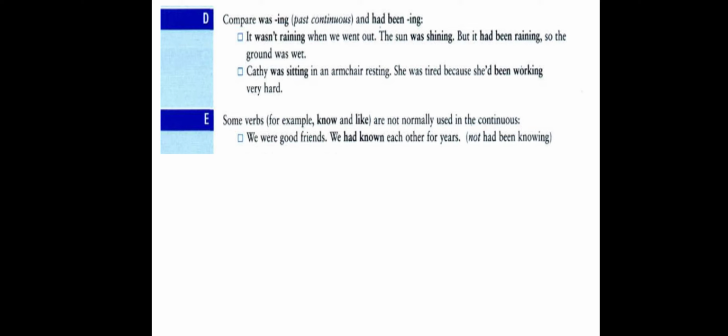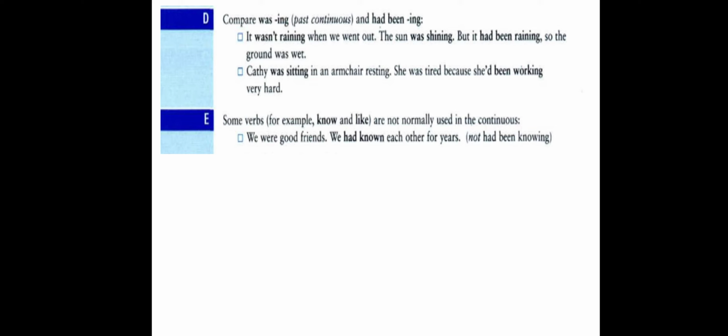We speak about the action at a past point when we are in the middle of the action. So we say it was raining when we went out. When we went out, it was raining. It was raining before we went out, and it remained raining after we went out. So we were in the middle of the action, which is was raining. That's why we use here past continuous.